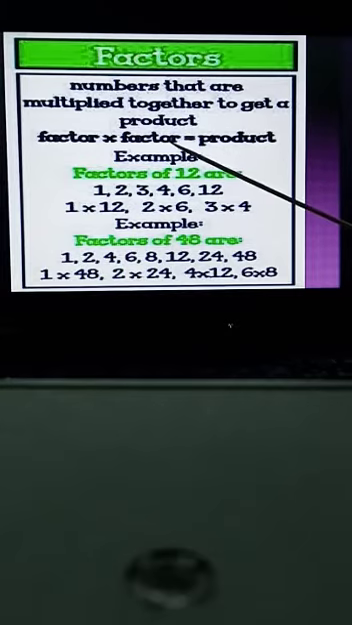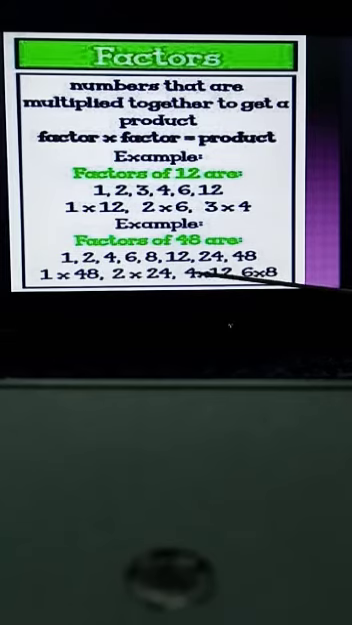Factor multiplied by factor means we have to multiply these two. Here we multiply two numbers to get the product. This product is the main number, and these are the numbers which are called the factors of this main number. So at last we will say that 4 multiplied with 12 gives us the answer 48.